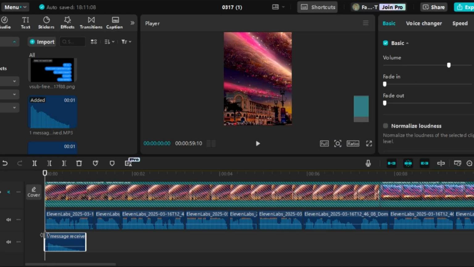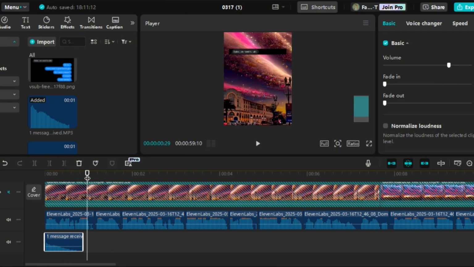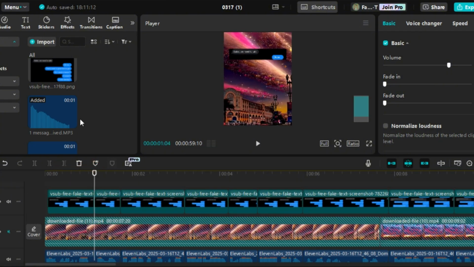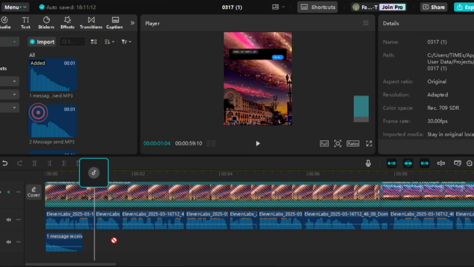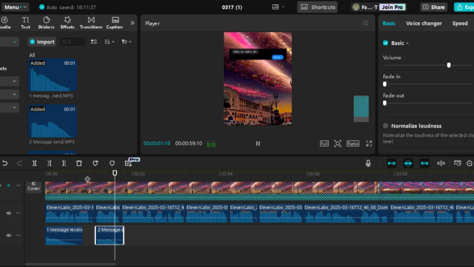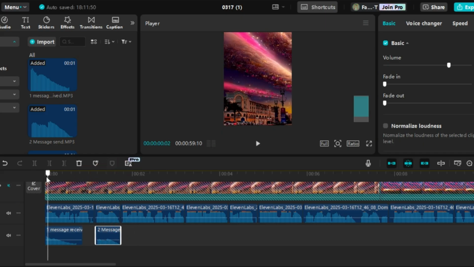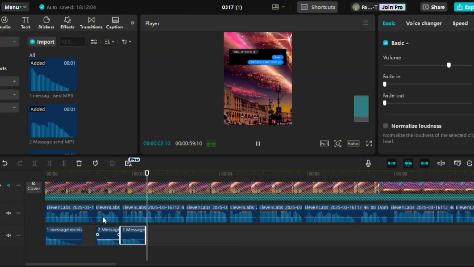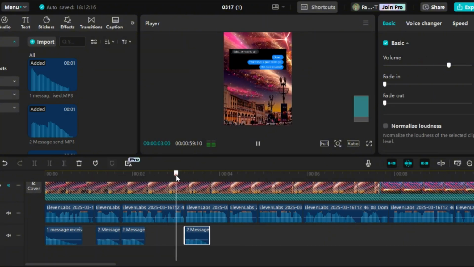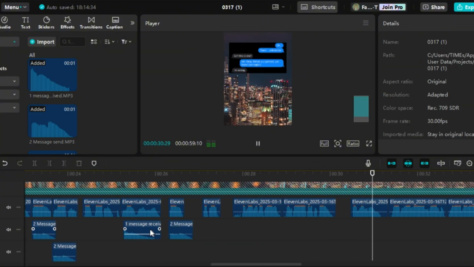For example, when the first message is being received, I'll add a message received sound effect. Similarly, when the sender is sending a message, I'll add a message sent sound effect. For any funny moments in the video, I'll add a funny sound effect. You can apply this same process to the entire video, adding the sound effects accordingly.